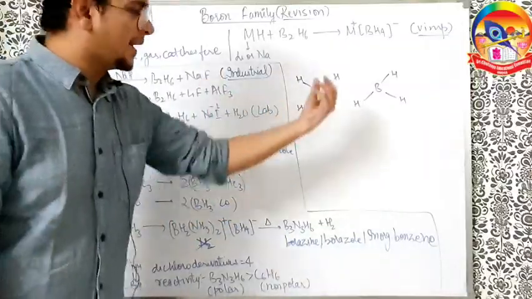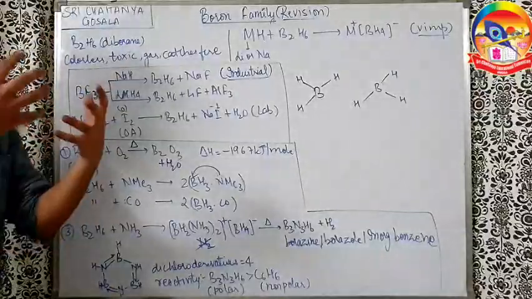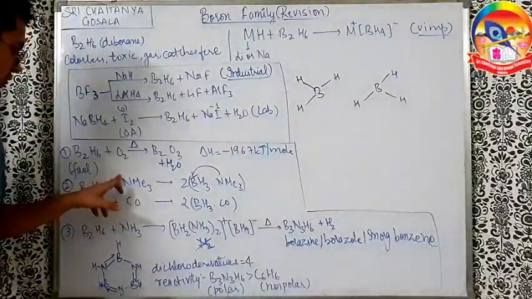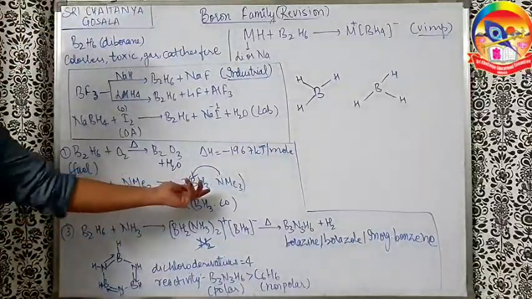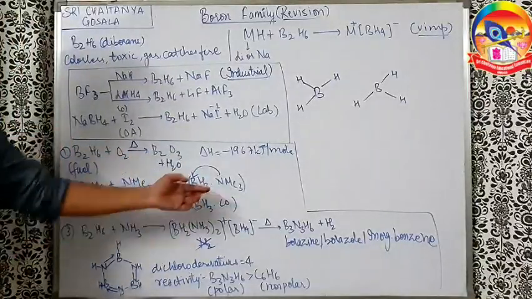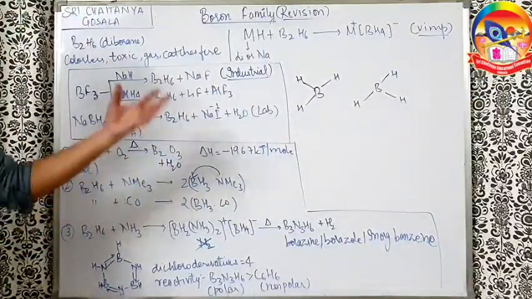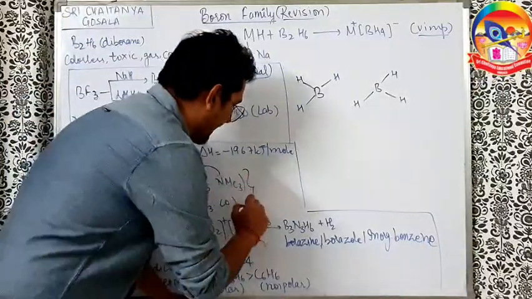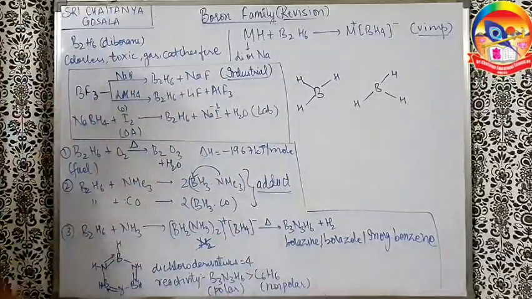It is trying to dimerize for it, but still there is something left. It wants more electrons to complete the octet. So the lone pair of nitrogen happily enters into boron here. So there are two BH3 molecules kind of thing here which are dimerizing. So two NMe3 will form an adduct. Similarly, CO will also form an adduct in the same way. So these are adducts here. Addition compounds, adduct: two compounds stick together.